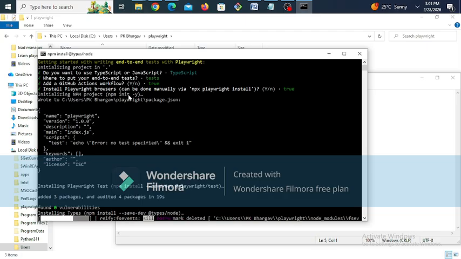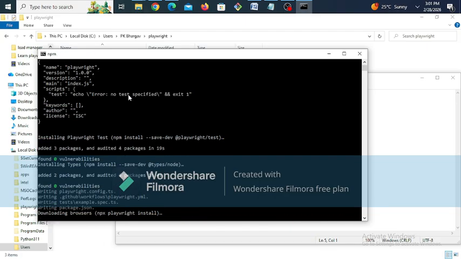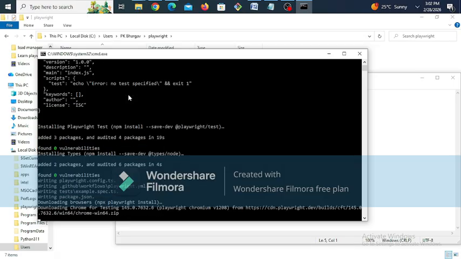You can see here it is installing browsers, downloading browsers, and it has already downloaded packages which are necessary for Playwright. Now installation has started. Just wait for a few minutes, then we will be done with installing Playwright.